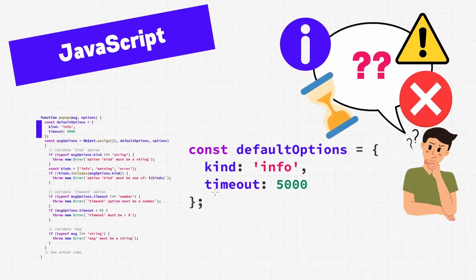We also have this timeout option here, which likely means how long the message is displayed on screen. The number is 5,000, which seems like a lot. Are those minutes, seconds, milliseconds? They're probably going to be milliseconds because 5,000 seconds is over an hour.